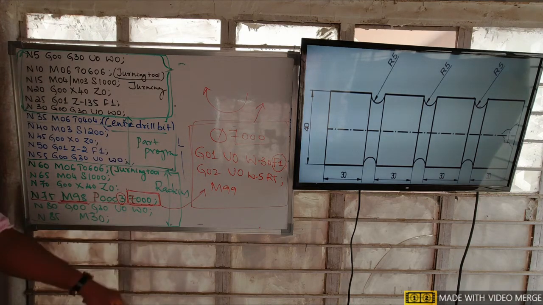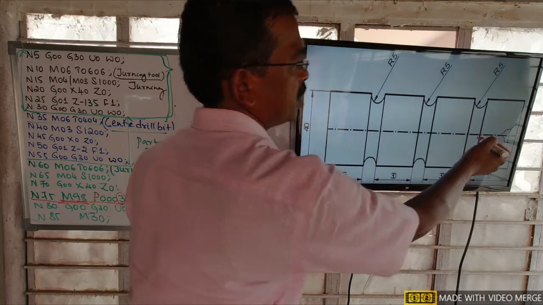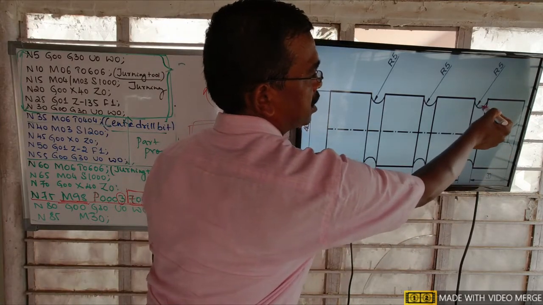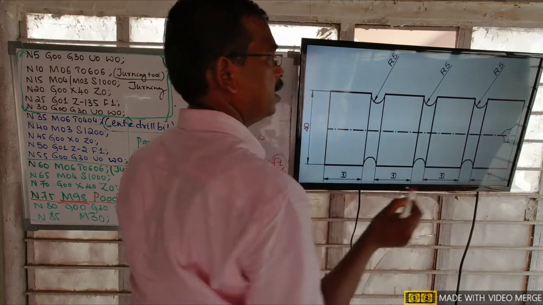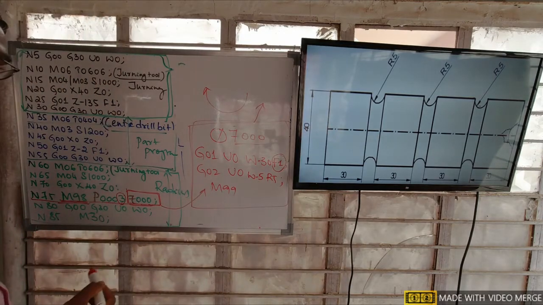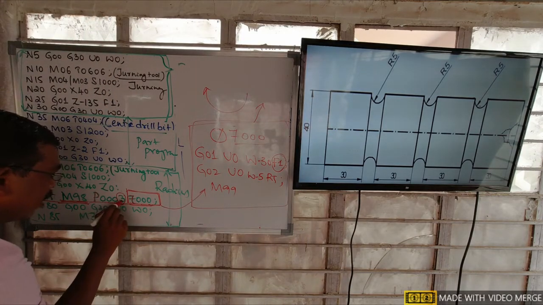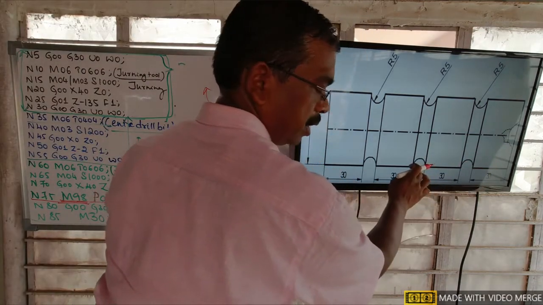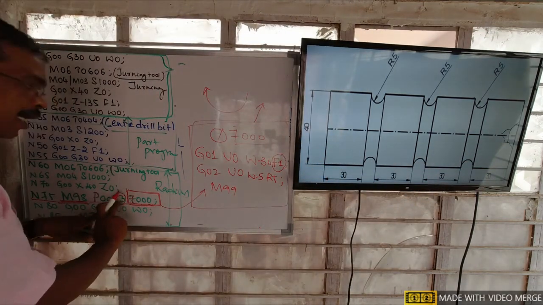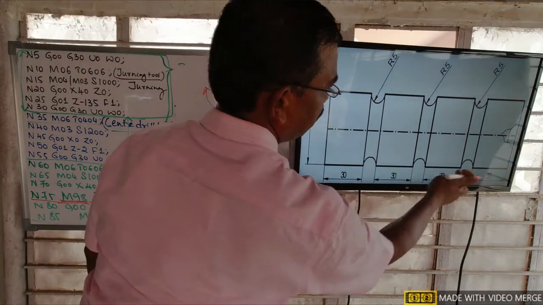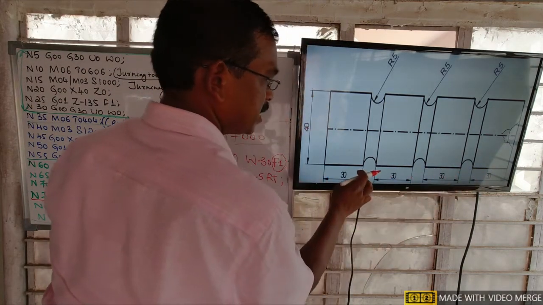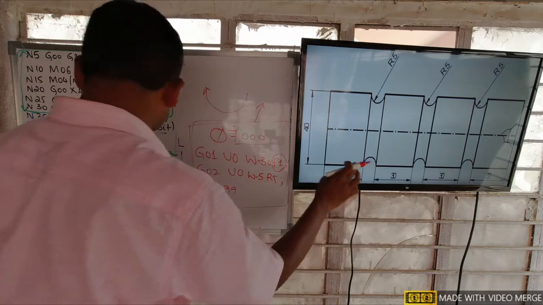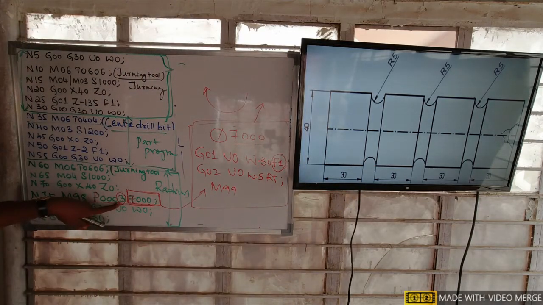That means at the beginning the machine will machine here only, it will finish the radius, and then it will go to its home position. But when we write the numbers here, if you write 2, after 1 it will come to here. If you want to finish the radius in 3 similar places, we have to write 3 like this.